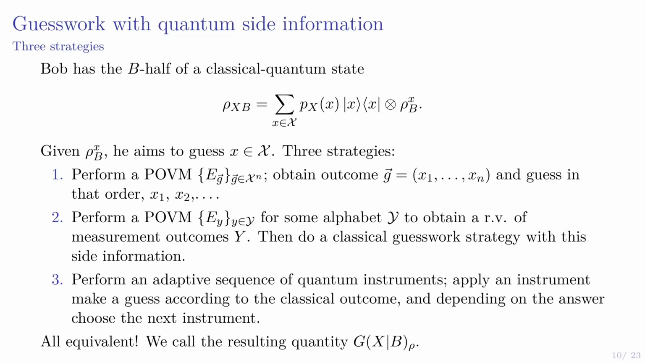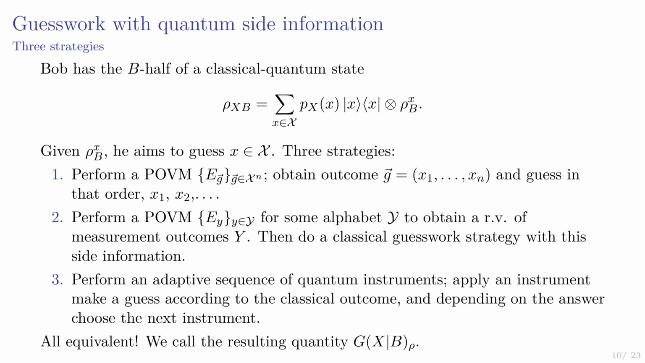And so let's talk about three classes of strategies for achieving this, from the simplest to the most general. So the simplest would be one where Bob just performs a POVM on the state that he gets. He obtains an outcome G that actually gives him the guessing order, and then he just guesses according to this guessing order. So it's a POVM which is indexed by these guessing orders. Slightly more general would be Bob could perform a POVM with some arbitrary alphabet and obtain a random variable of measurement outcomes Y, and then use that as classical side information and do a classical guesswork strategy with the side information, as we talked about in the previous slides.